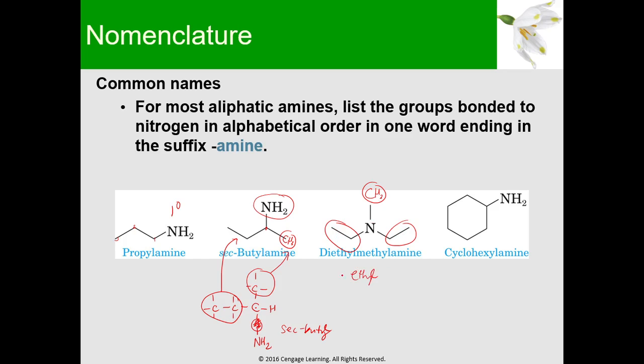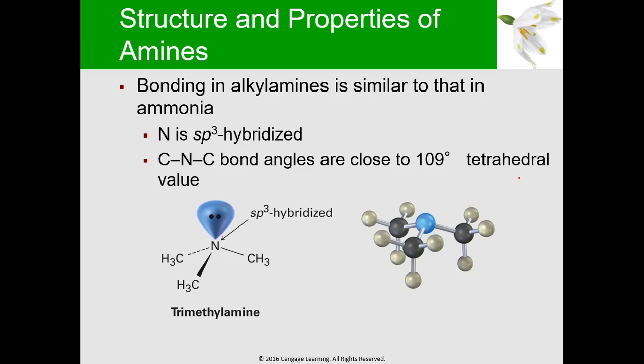So since dalawa yan, we call that diethyl. And we alphabetize the substituents, yung mga nakakonek sa N. So hindi natin kino-consider yung mga di, tri. So ethyl first, then methyl. So that's why the name is diethylmethylamine. Next is this one. So the parent name here is your cyclohexane. But since siya yung ginamit na substituent, so this one is cyclohexylamine.